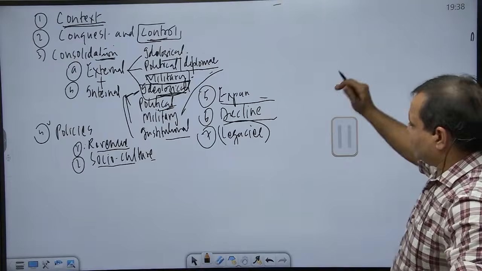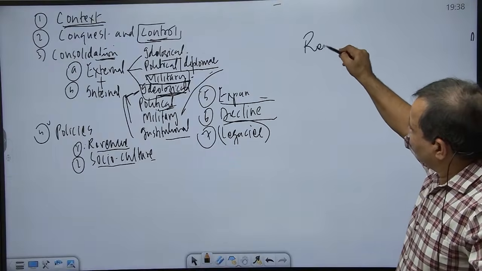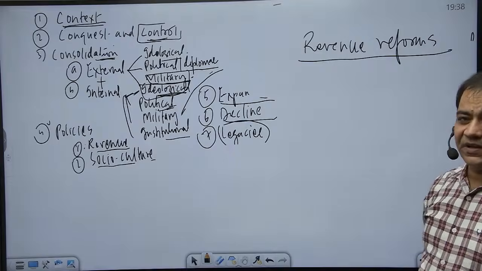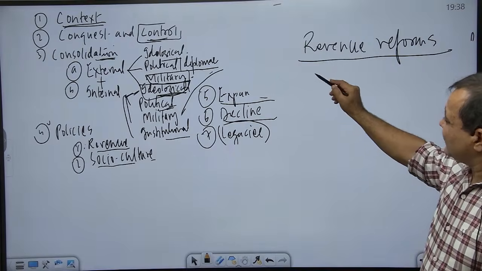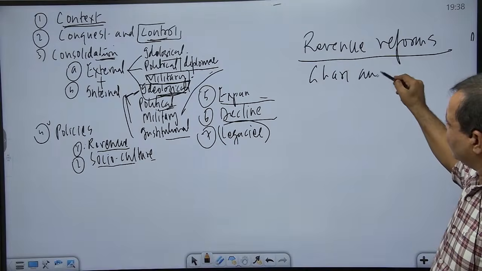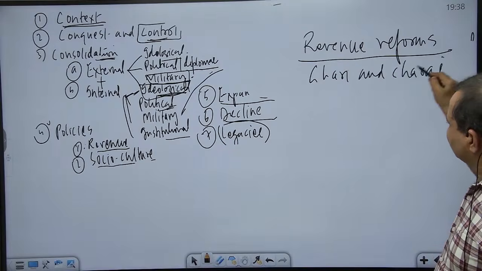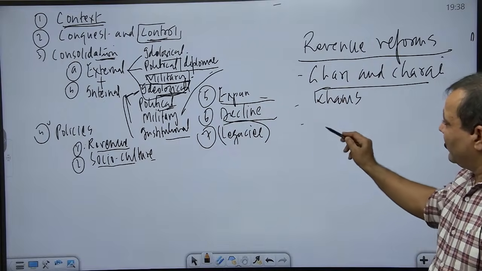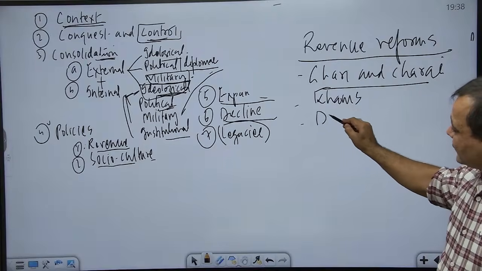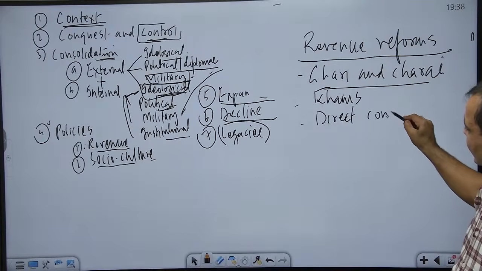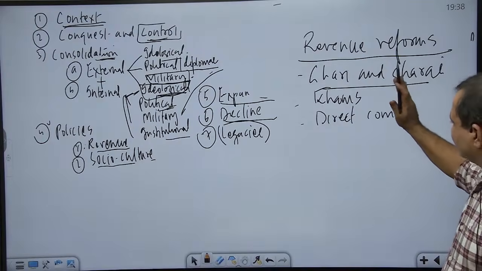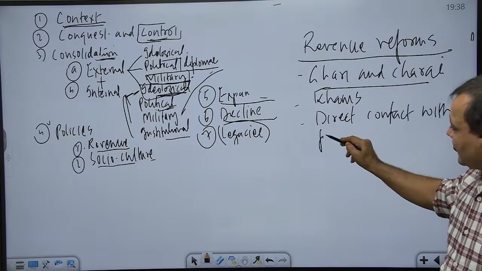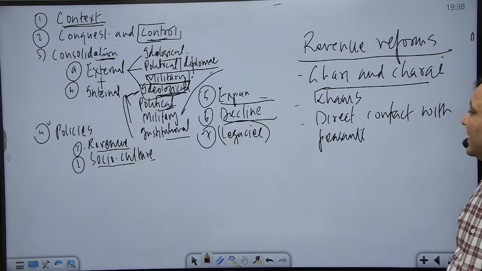Then for military, what was needed? Revenue. So he is known for his revenue reforms, and in his revenue reforms we have certain things which are very noticeable. For example, he imposed new taxes like ghari and charai. Ghari was house tax, charai was grazing tax. We have already noticed the changes made in khams. Moreover, he wanted direct connection with peasants because landed intermediaries were taking direct contact with the peasants, and that's why he destroyed the landed intermediaries.